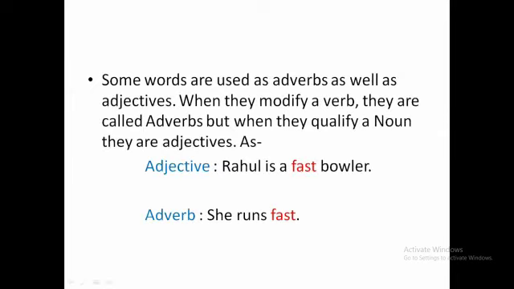Next, some words are used as adverbs as well as adjectives. When they modify a verb, they are called adverbs, but when they qualify a noun, they are adjectives. Examples: Rahul is a first bowler. Here, first qualifies the noun and hence it is an adjective. Next example, Shri runs fast. Here, fast modifies the verb runs and hence it is an adverb.